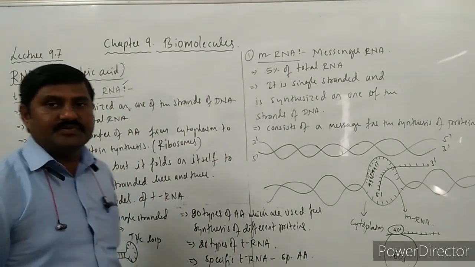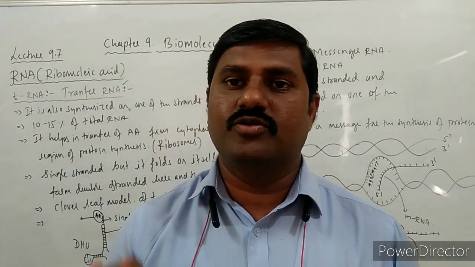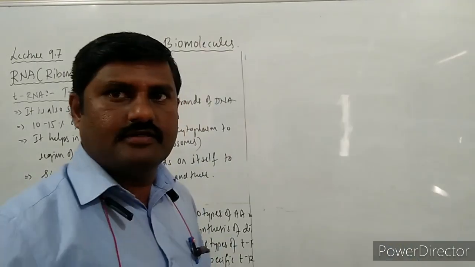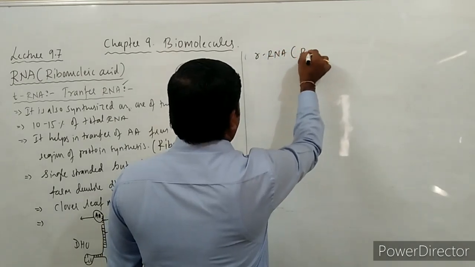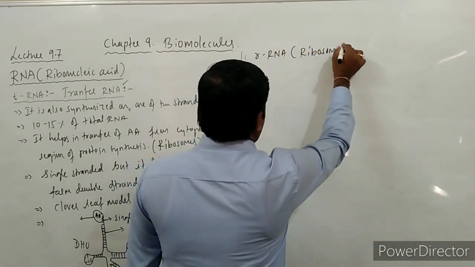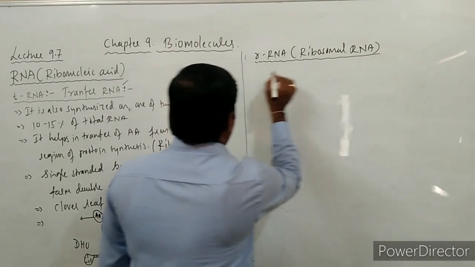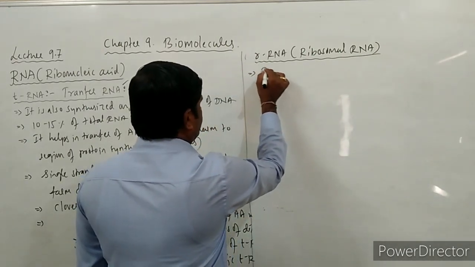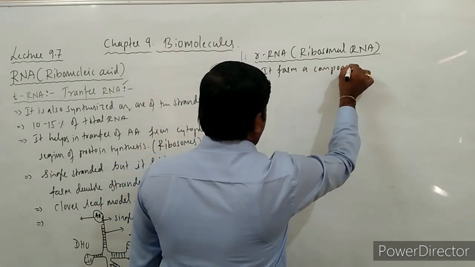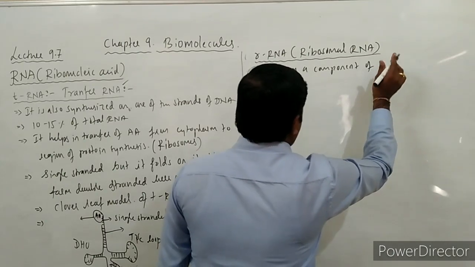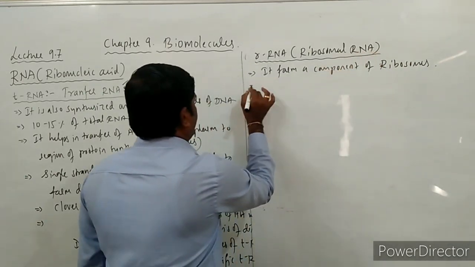So this is the explanation regarding the tRNA, and the last RNA is ribosomal RNA, that is rRNA. It is called ribosomal RNA, which means it forms a component of ribosomes, a major component of ribosomes.